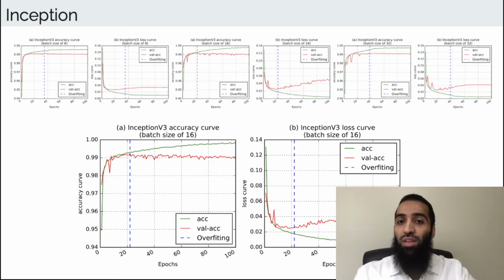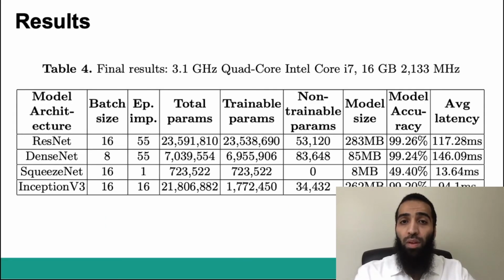The red curve is validation, out of sample. The green curve is the training, in sample. To avoid the overfit, we stop at epoch number 22. The elbow here is very clear. SqueezeNet received the lowest accuracy with the fewest parameters. DenseNet, ResNet, and Inception version 3 acquired accuracies in the range of 99.2 and above. So far we have tested all the architectures and we have all the results.